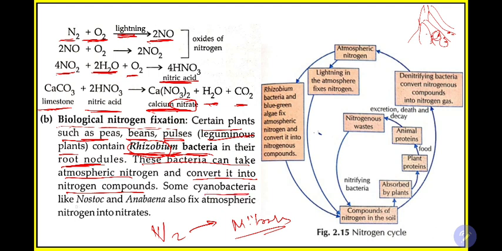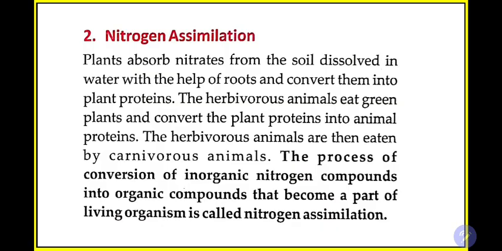Some cyanobacteria like Nostoc and Anabaena also fix atmospheric nitrogen into nitrates. So here are the other examples: rhizobium, Nostoc and Anabaena, three examples. Let us have a look at this cycle and how it is happening. See what they are saying: compounds of nitrogen in the soil. First, denitrifying bacteria convert. It will be explained at the end; now it will not be clear to you.